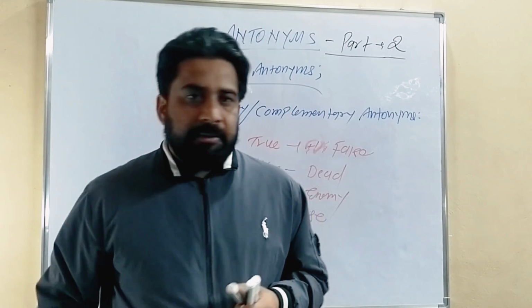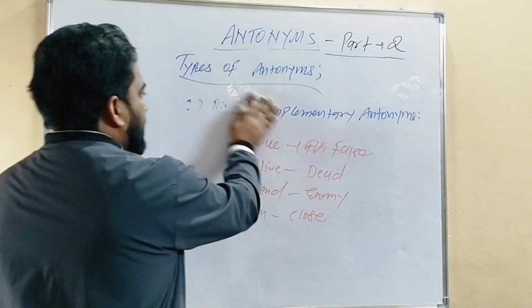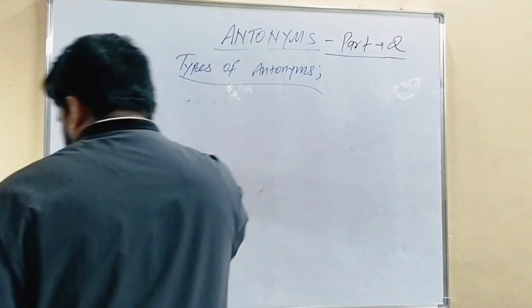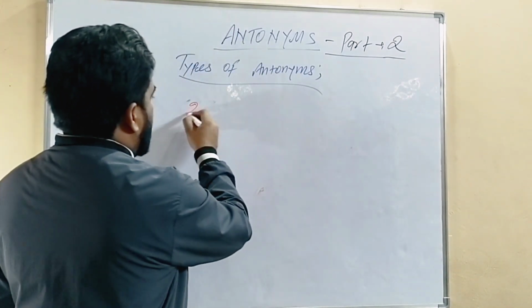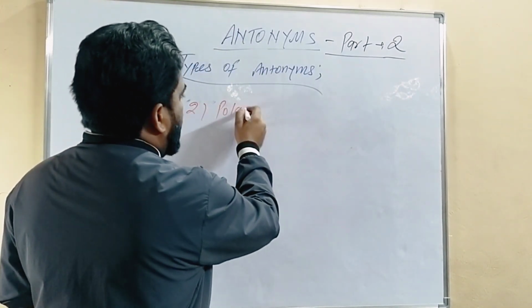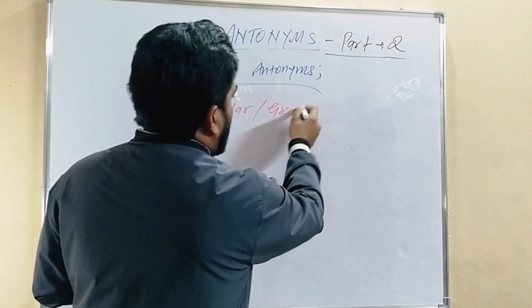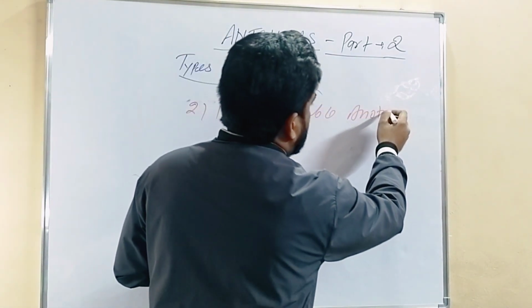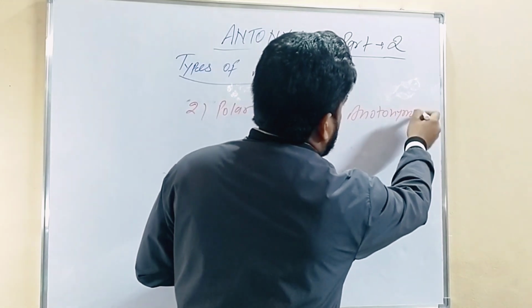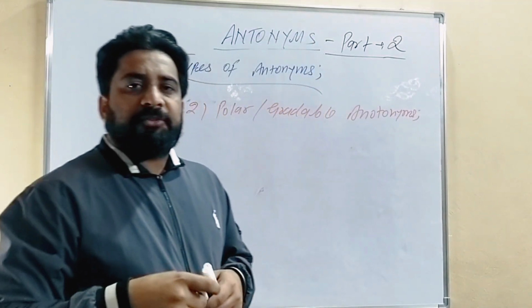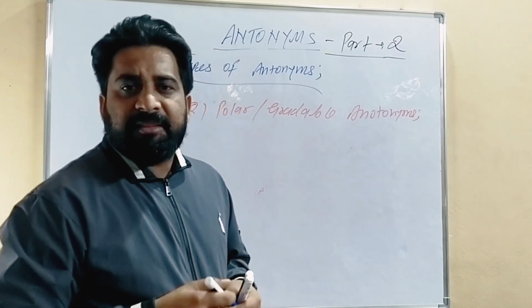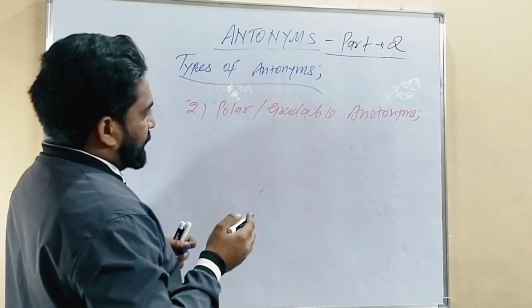Coming to the next antonym, that is antonym number 2. We call it polar or gradable antonymy. Number 2 is polar or gradable antonyms. Polar gradable means these words have a scale or degree to represent the antonyms.